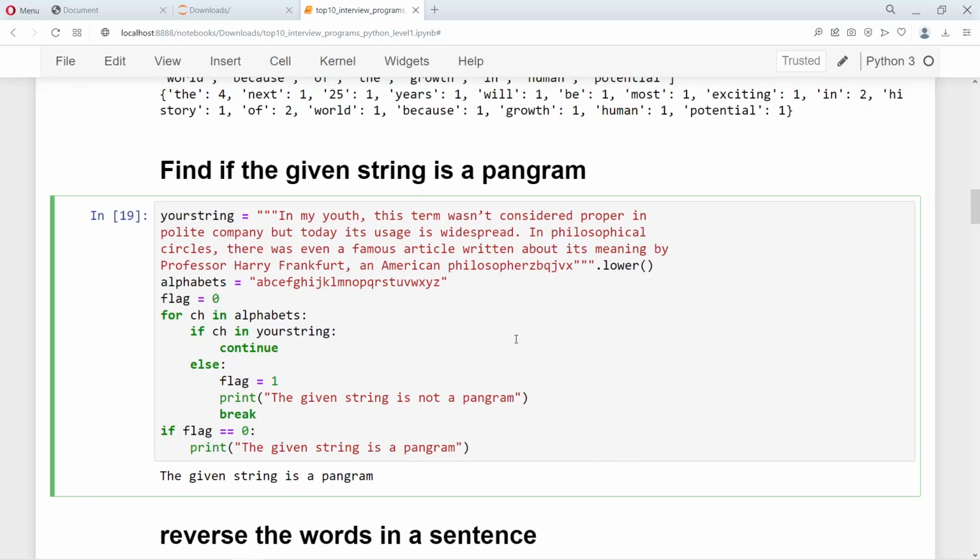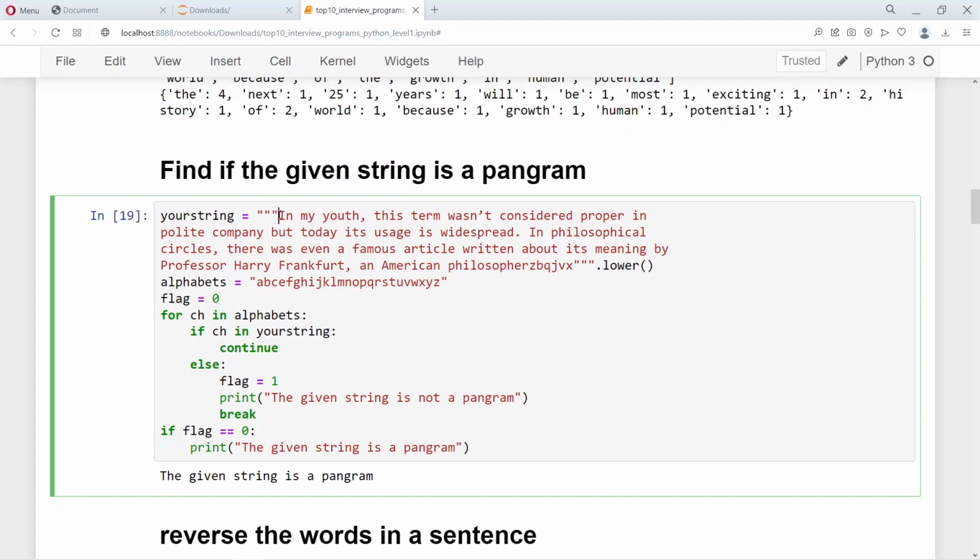So this is an interesting program to check if all the alphabets are present in the given string. This is also the other question. We say that the string, the quick brown fox jumps over the lazy dog.